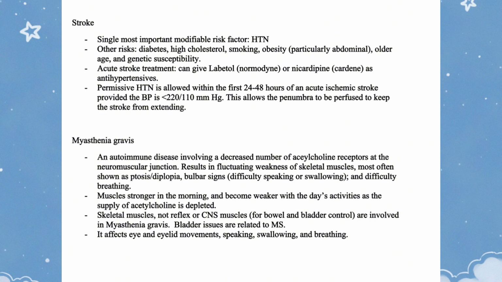Myasthenia gravis, an autoimmune disease involving a decreased number of acetylcholine receptors at the neuromuscular junction, results in fluctuating weakness of skeletal muscles, most often shown as ptosis or diplopia. Bulbar signs: difficulty speaking or swallowing, and difficulty breathing. Muscles are stronger in the morning and become weaker with the day's activities as the supply of acetylcholine is depleted. Skeletal muscles, not reflex or CNS muscles for bowel and bladder control, are involved in myasthenia gravis. Bladder issues are related to MS. It affects eye and eyelid movements, speaking, swallowing, and breathing.